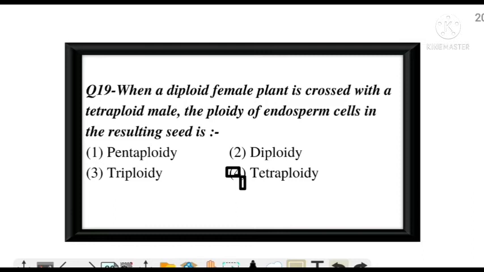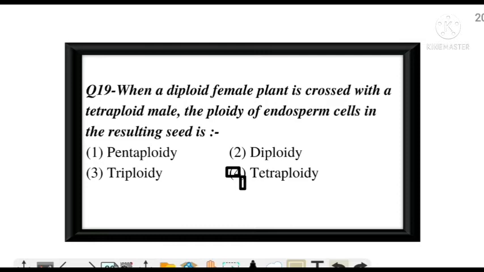If the female plant is diploid, then its gametes will be haploid, and when a tetraploid male plant is there, then its gametes will be diploid.